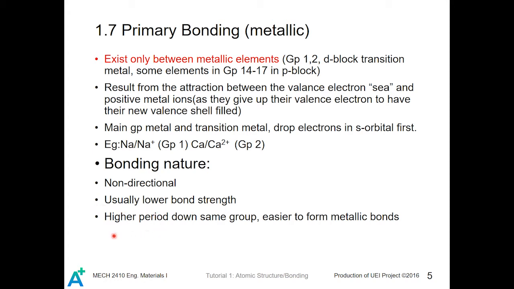And in a higher period down the same group, the trend of forming the metallic bond is easier, because the distance between the outermost shell electrons, which are usually the valence shell electrons, and the central positively charged nucleus becomes larger, and the coulombic attractive force becomes smaller, and therefore they are easier to give up their electrons.